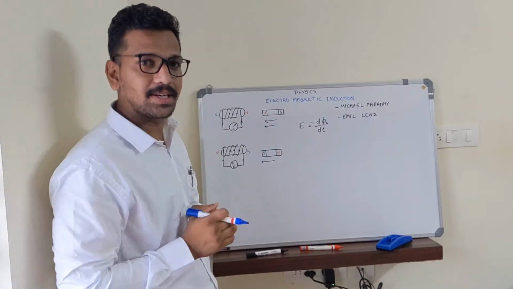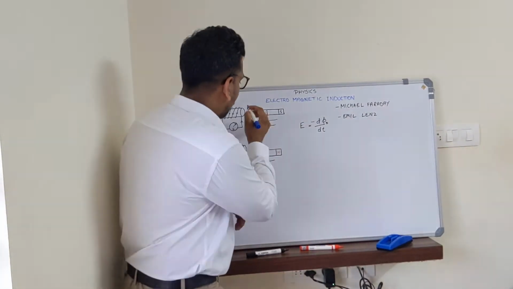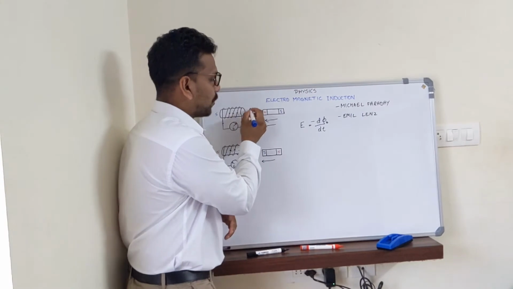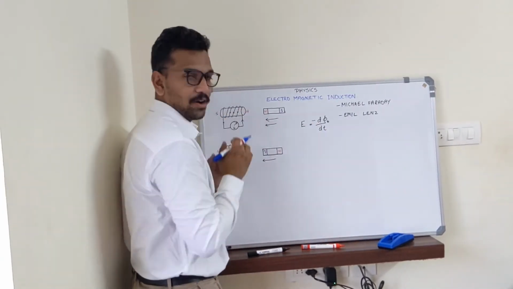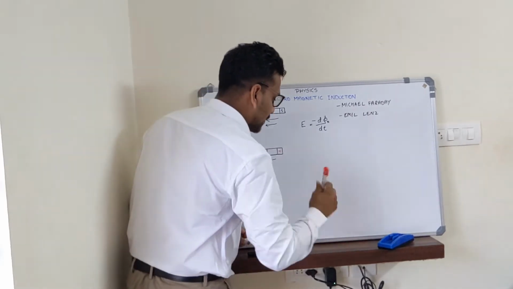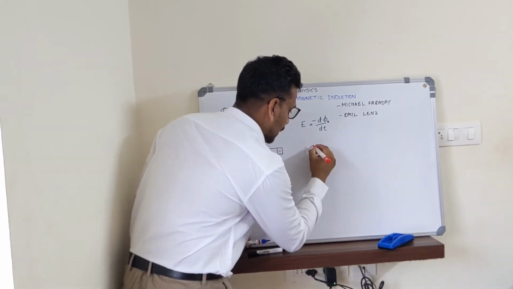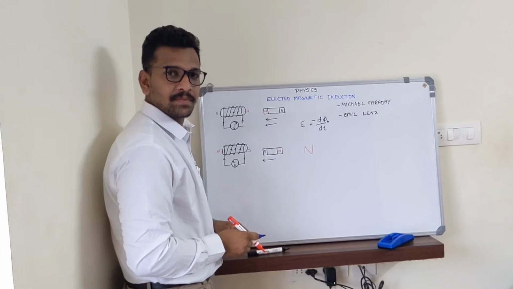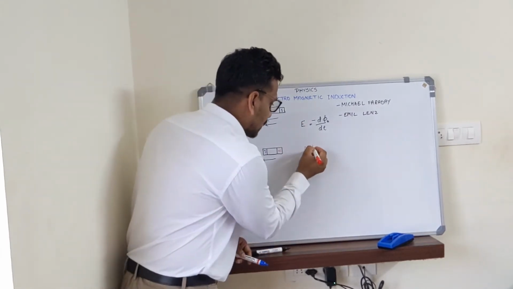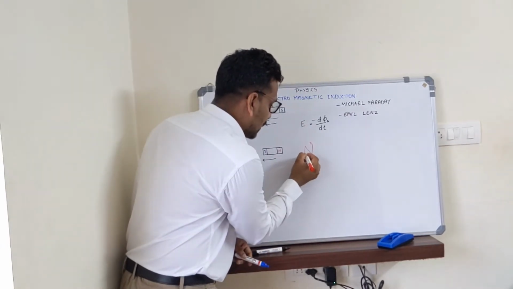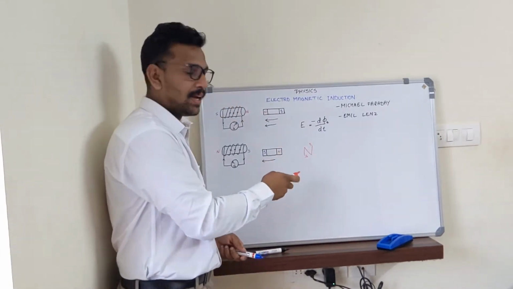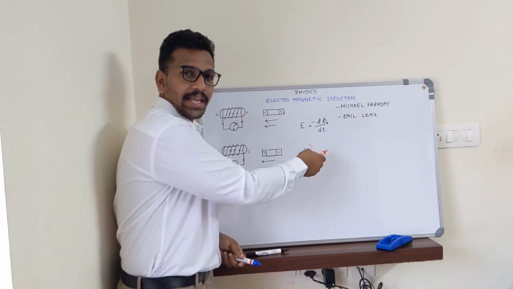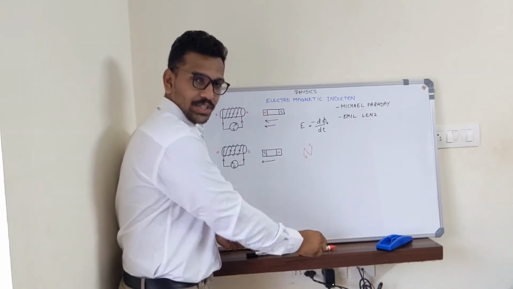For that, a simple trick is there. I will show you. Suppose a north pole is being produced, according to our Lenz's law, on this side of the solenoid. You just write N, and give a slight arrow like this. This will indicate the current in the coil will be going in the anti-clockwise direction.